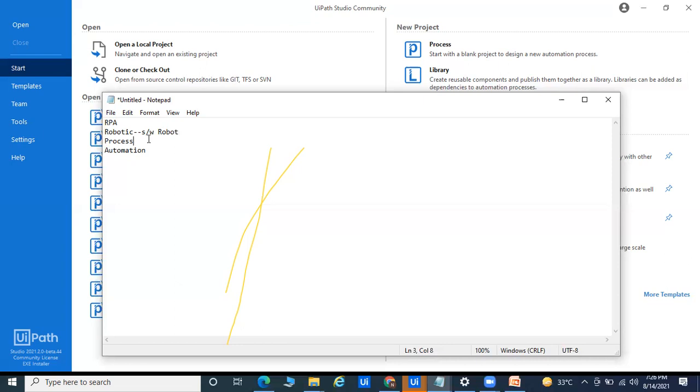Process means a sequence of steps. If you go to the market, there are lots of companies like Bajaj Finance, and lots of BPO companies also. On a daily basis, they work on the process part. Whatever small processes they have, they do manually.